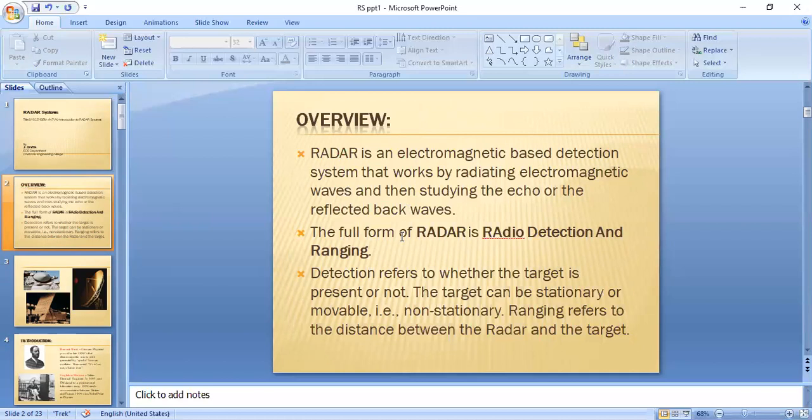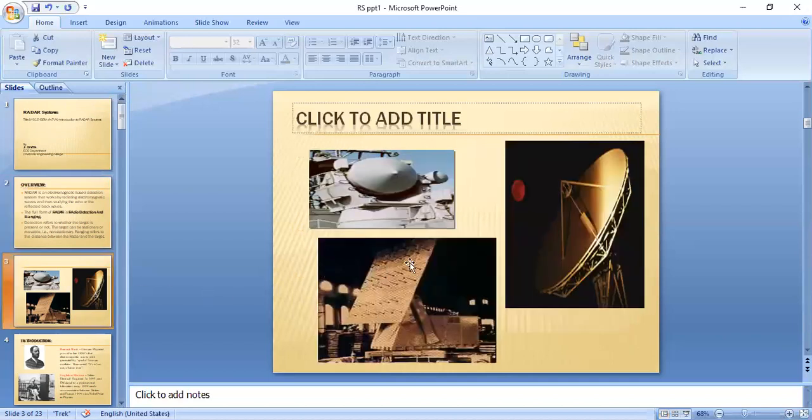The acronym of radar is radio detection and ranging. We can also title it as radio direction and range. Radio means we are sending electromagnetic signals. Detection refers to whether the target is present or not, and ranging refers to the distance between the radar and the target.